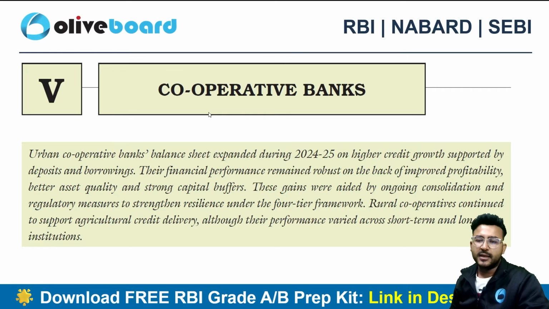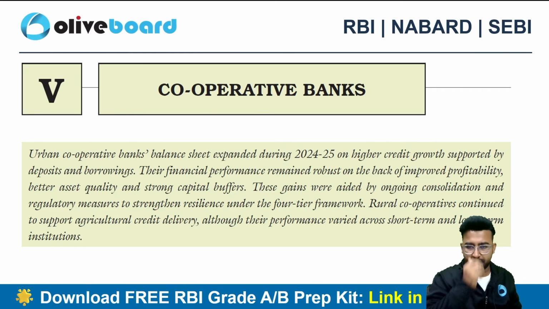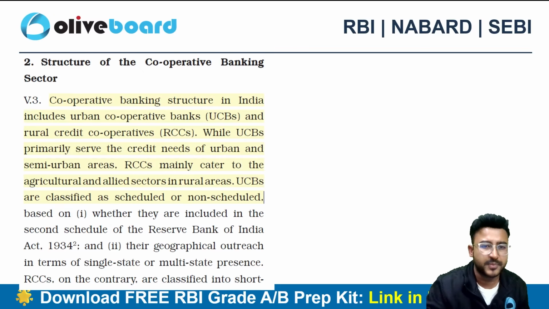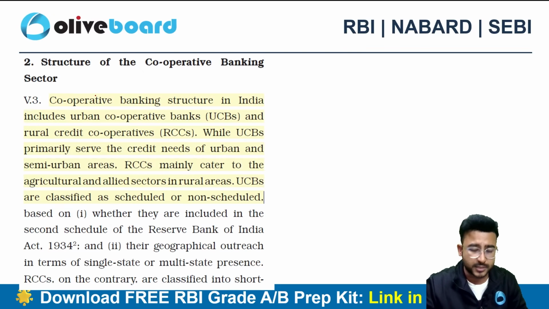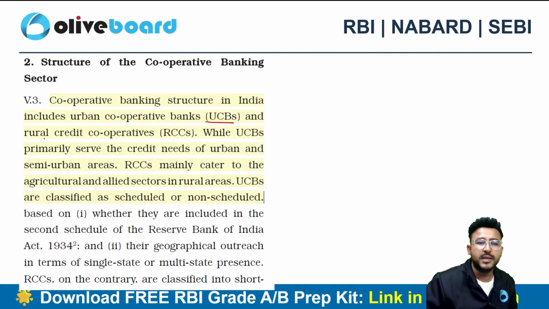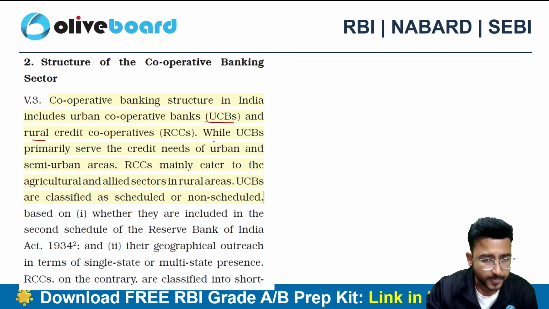The next section is cooperative banks, right? Let's talk about urban cooperative banks here. Again, the credit growth is higher, supported by additional borrowings and deposits. The cooperative banking structure in India includes the UCBs, which are urban cooperative banks, and we do have rural credit cooperatives also, right?